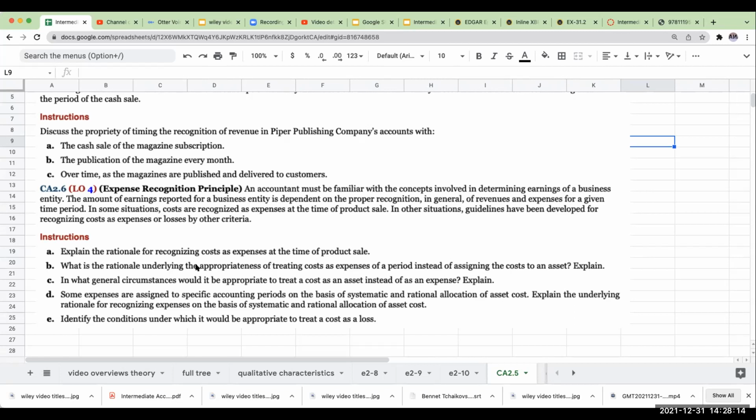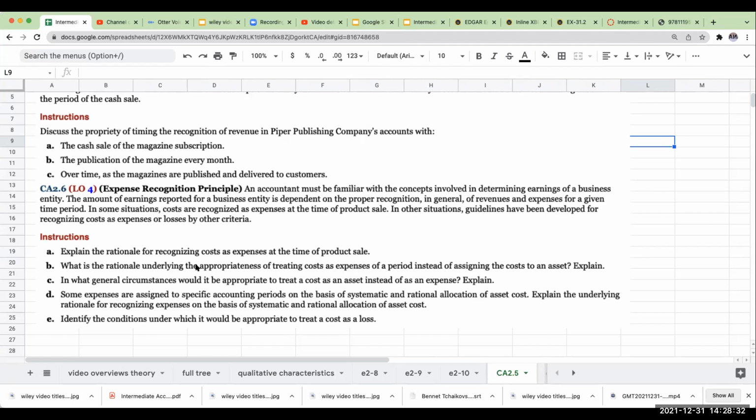If I purchase property, plant, and equipment, I don't want to expense it all at once because it's giving me multiple periods of economic benefit. So the better thing to do is to expense it over a period of time.